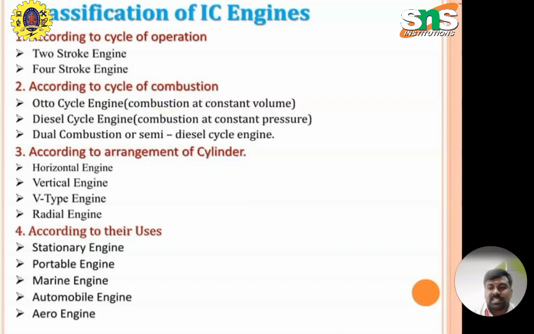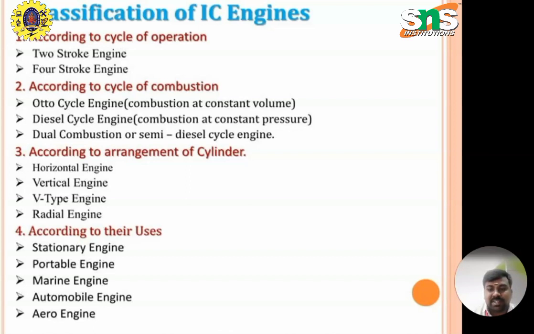Internal combustion engines, according to the cycle of operation, are classified into two types: two-stroke engine and four-stroke engine. According to the cycle of combustion, they are classified into three types: Otto cycle engine, combustion at constant volume; diesel cycle engine, combustion at constant pressure; and dual combustion or semi-diesel cycle engine.